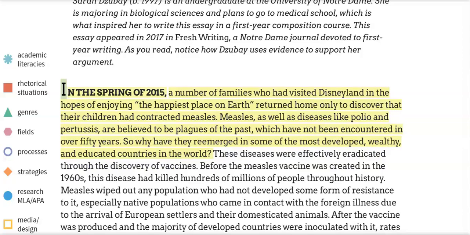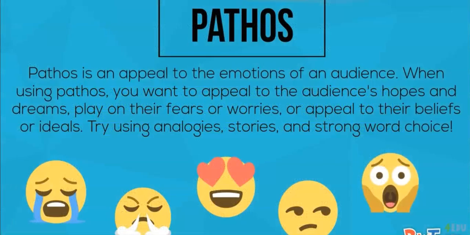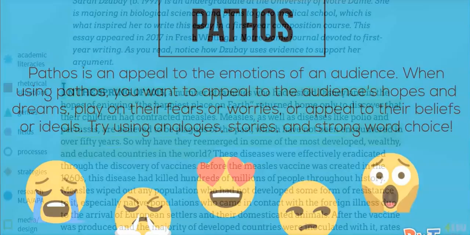She engages us then with a question, asking us to consider why diseases like measles and polio have re-emerged in some of the most developed, wealthy, and educated countries in the world. Questions like these draw the reader in, and here we see an appeal to the reader's identification with and perhaps pride in their nation. All of these are great examples of pathos, an appeal to the reader's emotions and values in order to get them to pay attention to Dzubay's argument and care about what she wants to persuade them of.